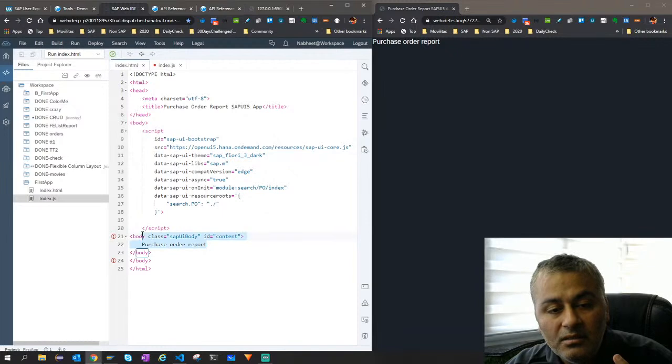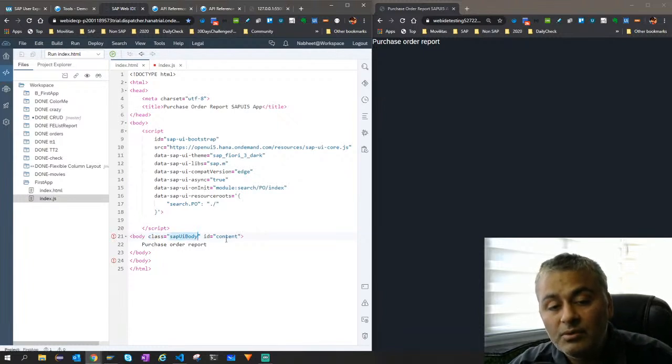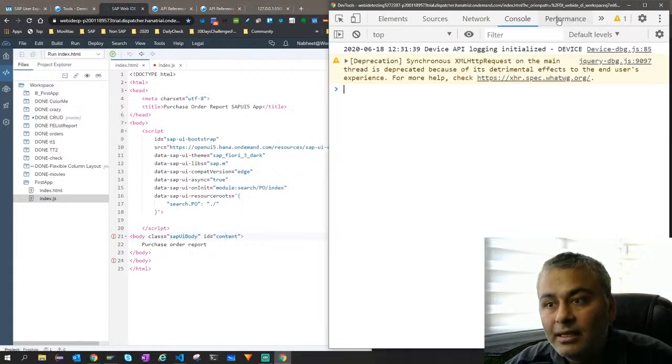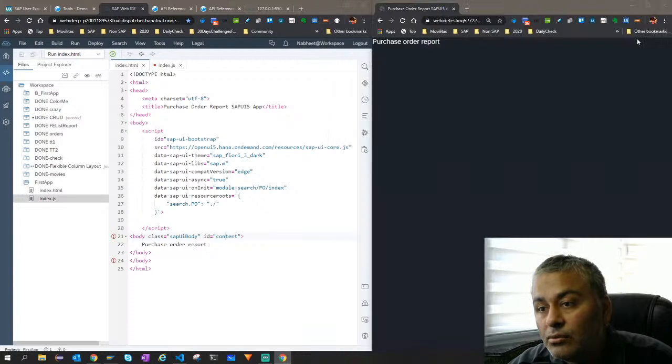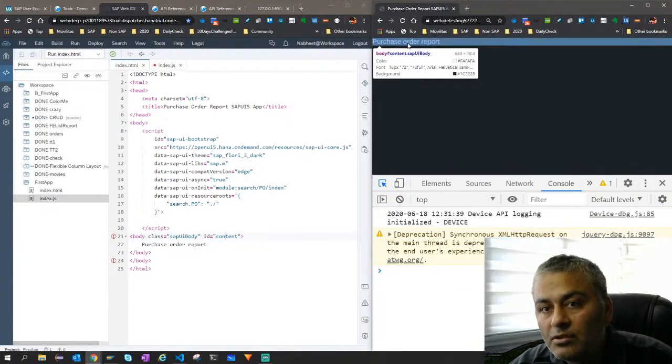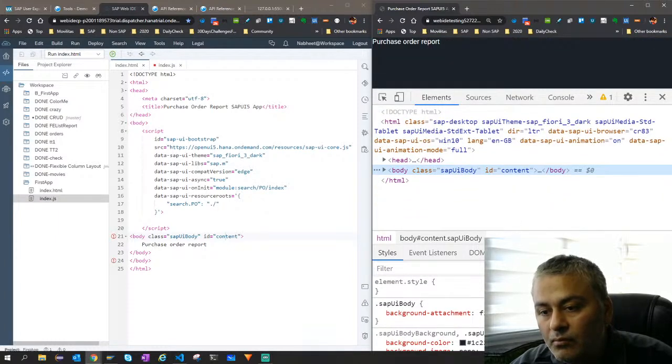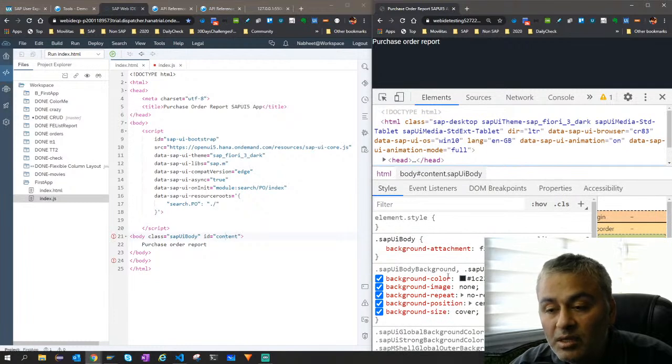This is why I wanted you guys to learn CSS. SAPUI5 brings in its own theming. So this class is nothing but sapUiBody, and the ID is content. If I go there and try to see this, it has the class sapUiBody. So if you look now here, sapUiBody,